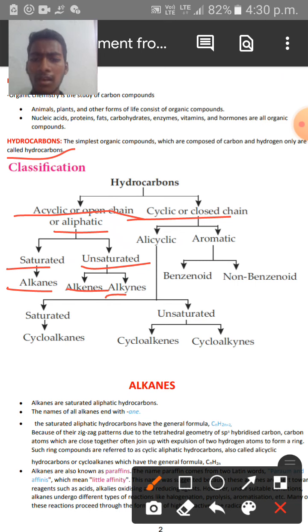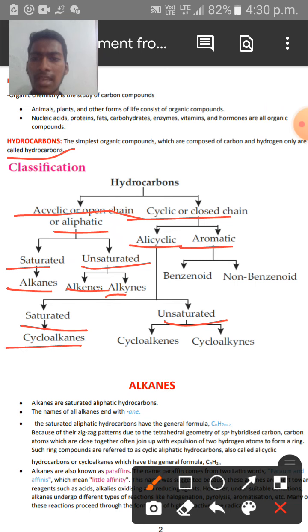See here, cyclic or closed chain hydrocarbons are classified into alicyclic hydrocarbons and aromatic hydrocarbons, and the alicyclic hydrocarbons are again classified into saturated and unsaturated hydrocarbons. The saturated alicyclic hydrocarbons include cycloalkanes.